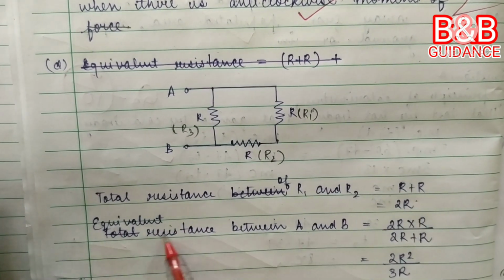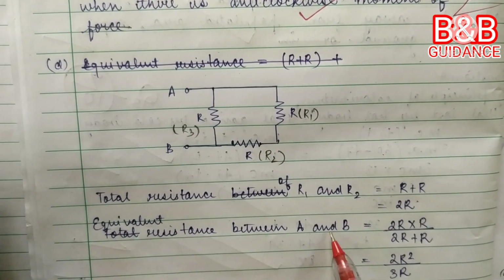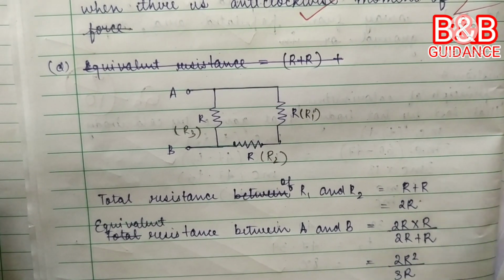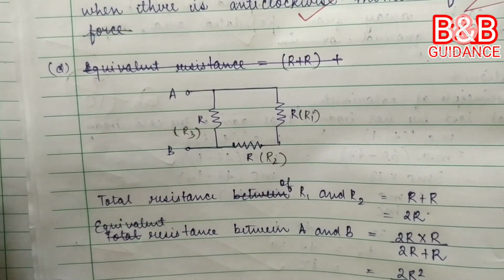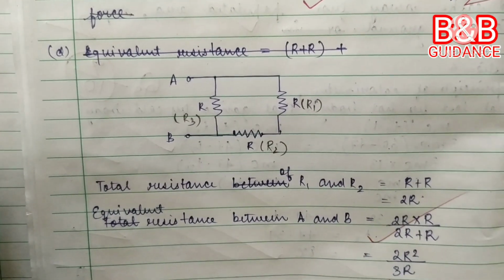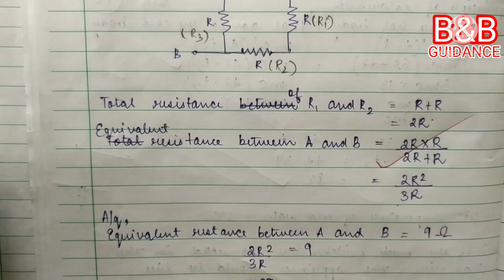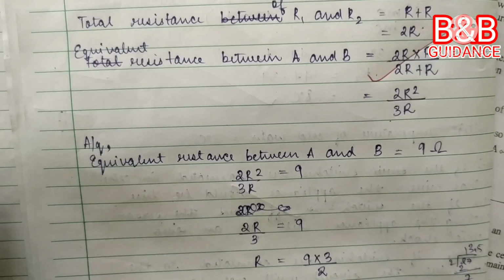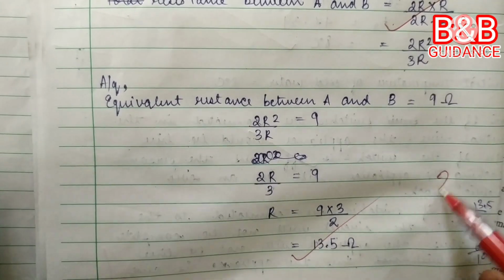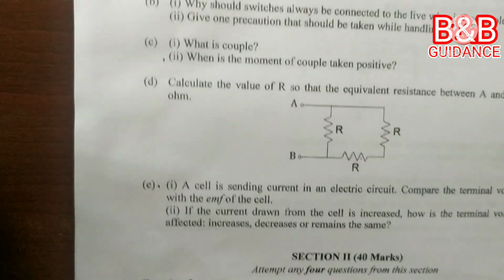Okay, equivalent resistance between A and B, product of the resistance divided by sum of the resistance. One mark there, and final answer is calculated, that is 13.5 ohm. Okay, correct. 2 marks.